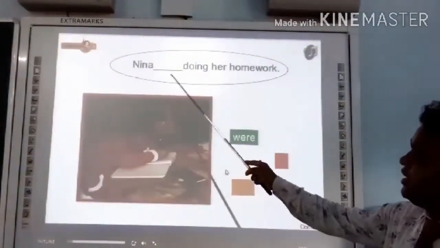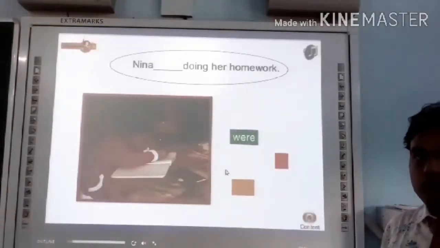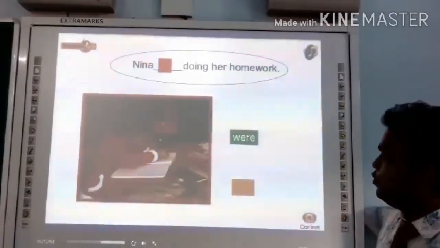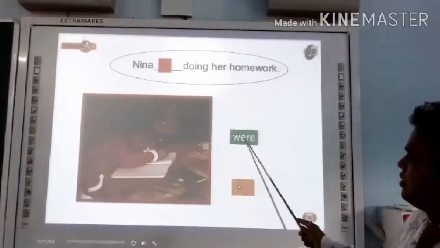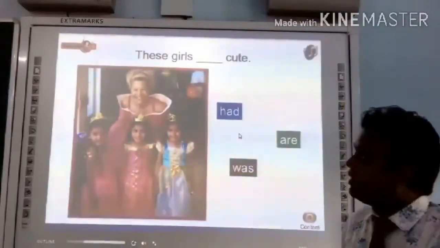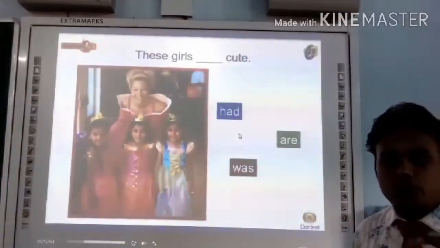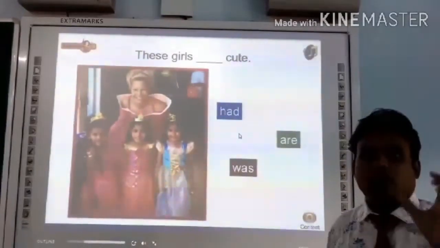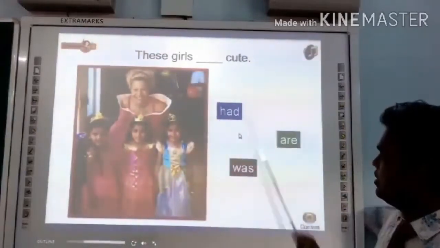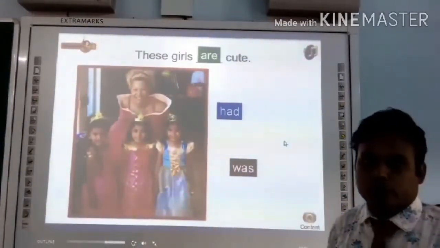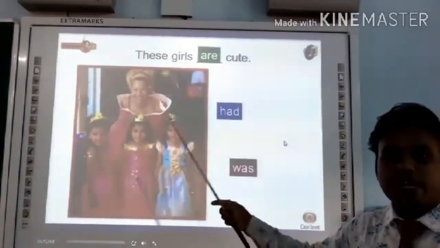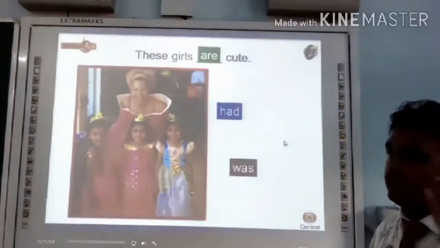Now, Nina doing her homework. We should use an appropriate helping verb. Is it right? No. Okay, so let's talk about this. These girls cute. It is asking. This sentence is telling a situation or a status. Let's find out. These girls are cute. So this word are tells how they look. This tells about the situation or how they are.